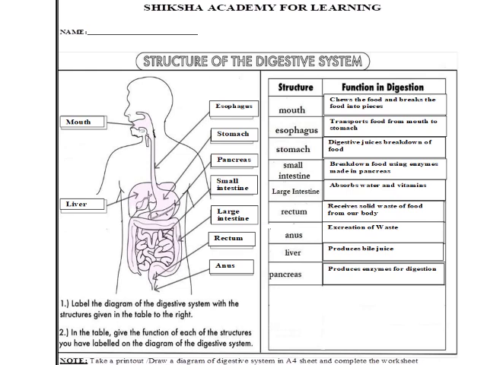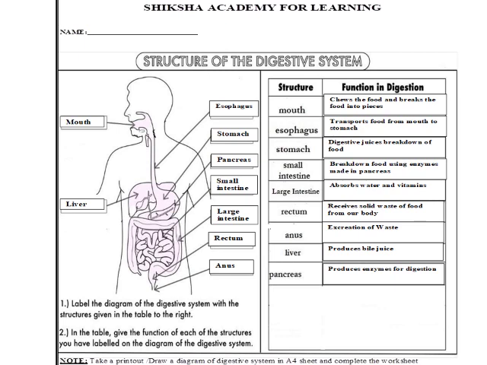Next organ is rectum. It receives solid waste of food from our body. Like where does it receive? It receives from the large intestine and it sends to the anus. Next is anus. The anus is the last part of the digestive tract. It sends the solid waste out of the body.